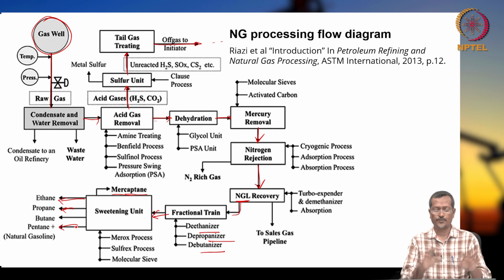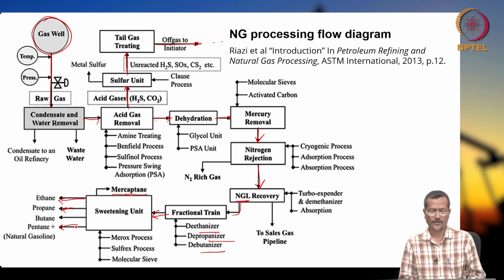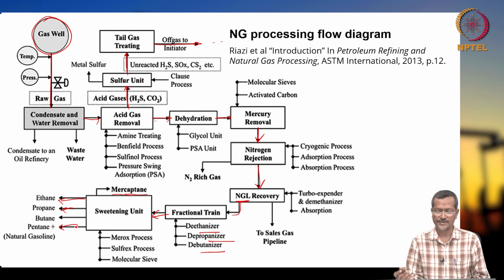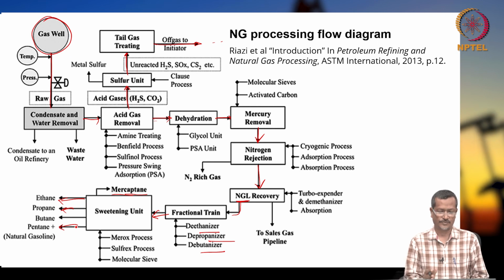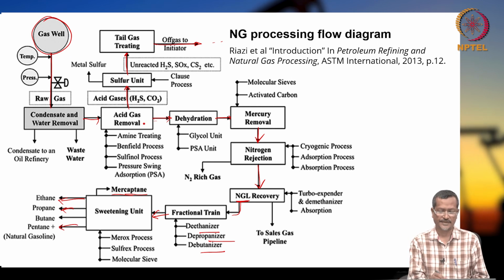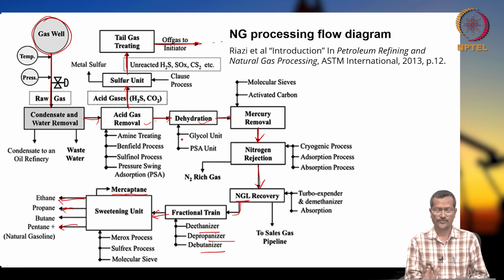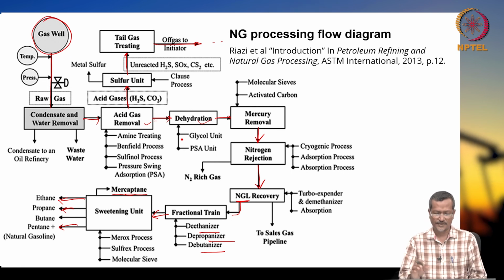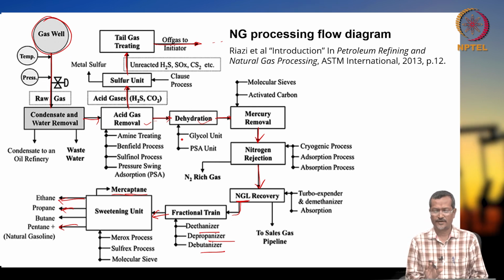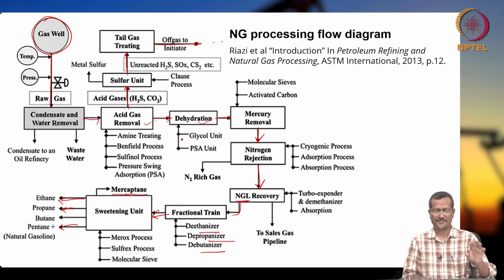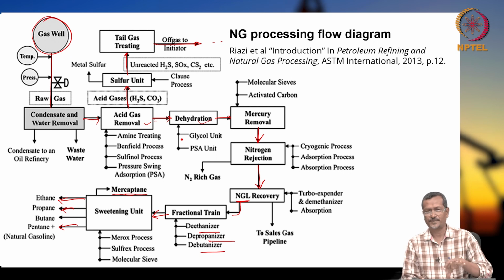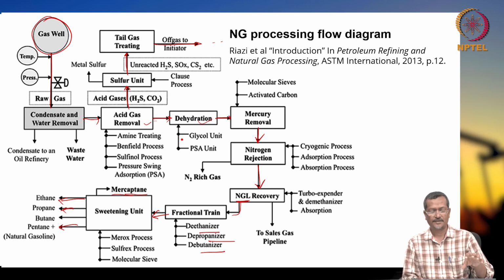Okay. So, this is the whole process. In my lecture I cannot discuss everything, but a few things I will discuss in the next lectures. For example, acid gas removal, dehydration. These are basic things I will discuss, and other things also I will give some idea, not in detail. Okay. The process is so big, but in one plant everything may not be there, because based on your requirement the plant will be set.